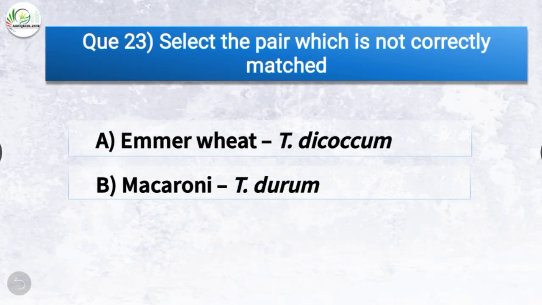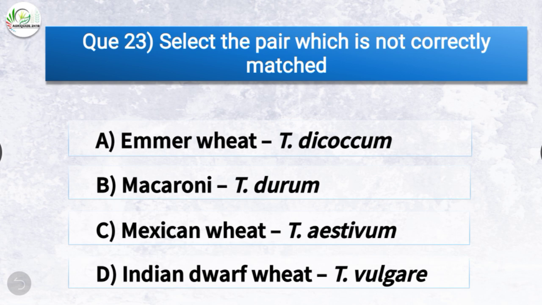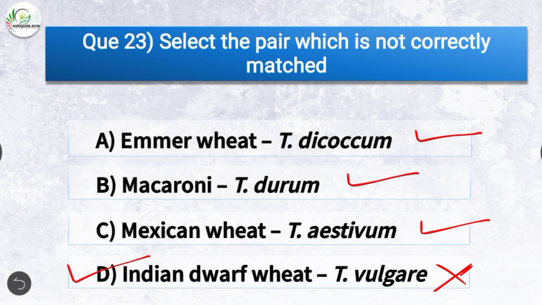Question number 23. Select the pair which is not correctly matched. The correct answer is option D, Indian dwarf wheat along with Triticum vulgare. The other three are correctly matched: Emmer wheat, also called Triticum dicoccum, Marconi, which is Triticum durum, and Mexican wheat, which is Triticum aestivum. The pair which is not correct is Indian dwarf wheat, Triticum vulgare.